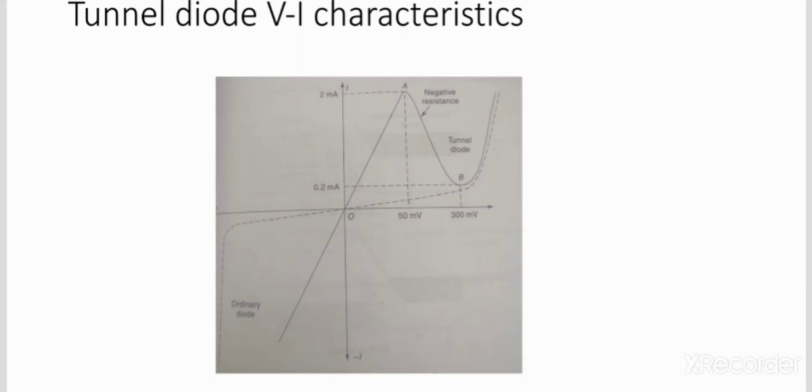In this figure, the forward current increases sharply as the applied voltage is increased, whereas it rises slowly for an ordinary PN junction diode. Coming to the reverse characteristics, the reverse current is much larger for comparable back bias than in other diodes, due to the thinness of the junction.